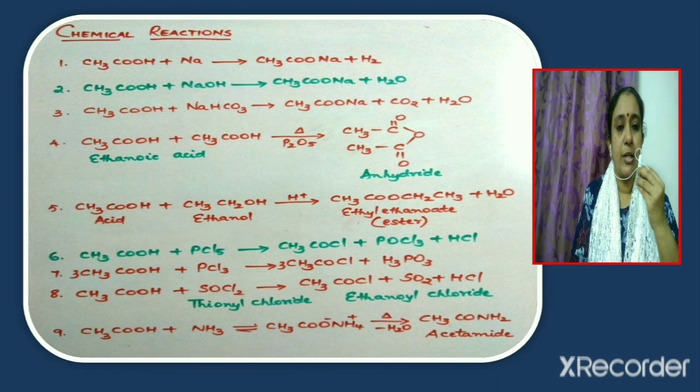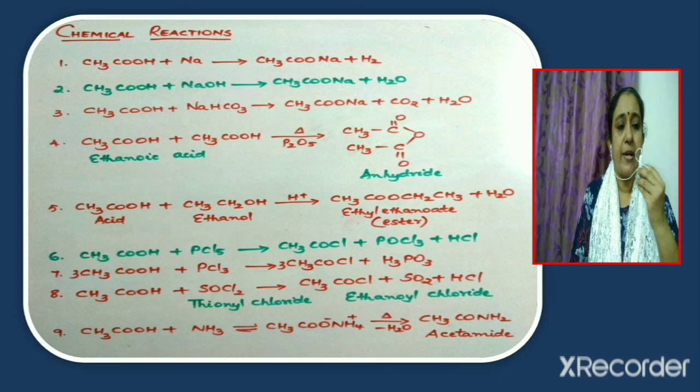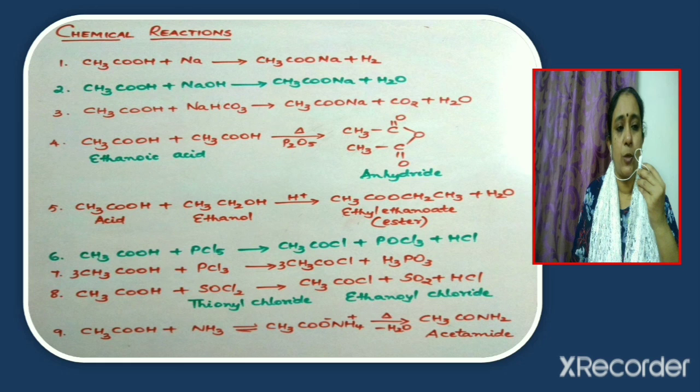Now consider the third equation. Here acetic acid reacts with sodium hydrogen carbonate to give sodium acetate, carbon dioxide and water. So if sodium hydrogen carbonate is added to acetic acid, brisk effervescence will be observed. It is due to the evolution of carbon dioxide. So this reaction can be used as a test to distinguish carboxylic acid from other compounds.